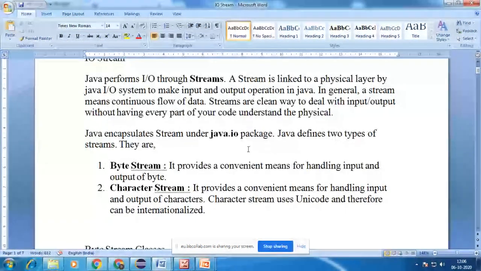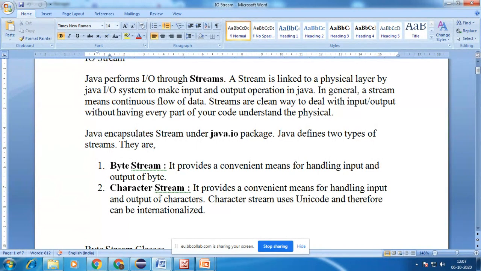In Java IO we have two basic stream types: one is a byte stream and the other is a character stream. A byte stream provides a convenient means for handling input and output of bytes. Generally we use it to read or write in terms of bytes, manipulating the data as bytes.